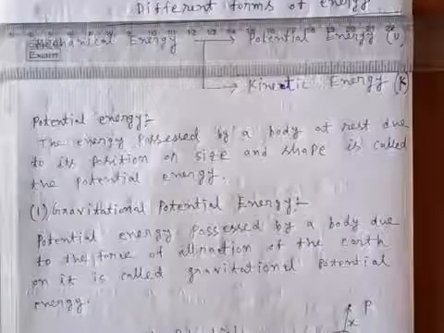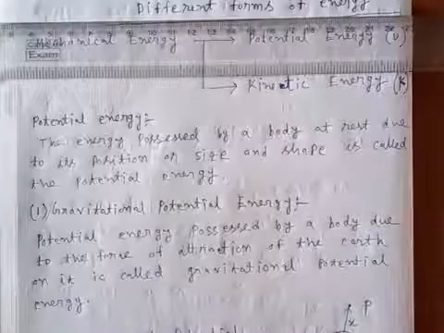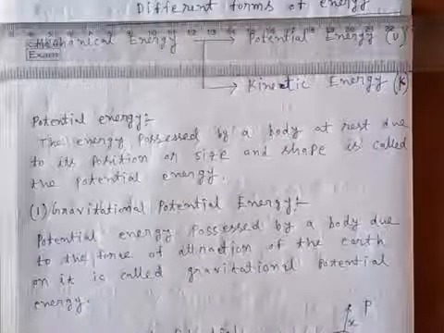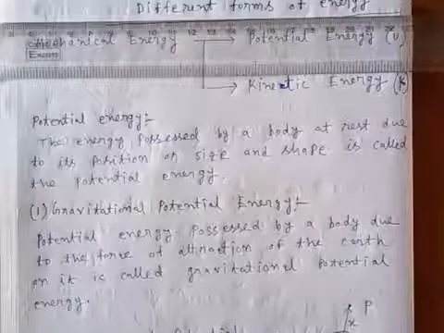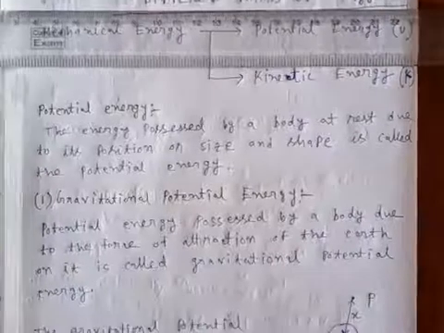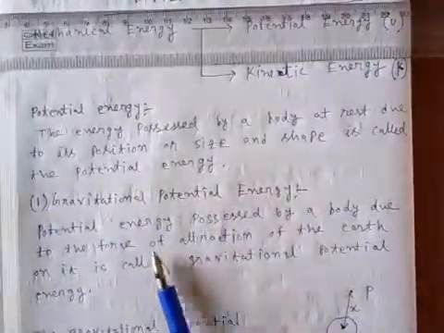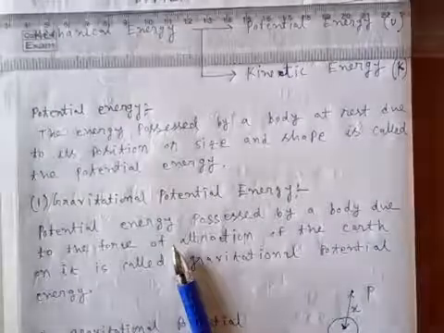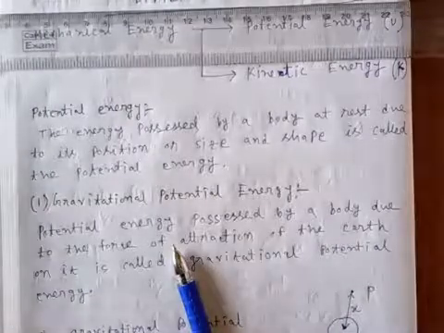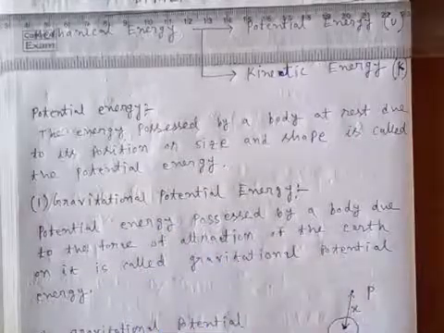Suppose for example when a spring is compressed, then that spring has stored elastic potential energy. When the spring is released, that spring fires up and that potential energy converts into kinetic energy. Let us discuss this topic later. Now potential energy is also divided into two parts. Number one is gravitational potential energy and number two is elastic potential energy.